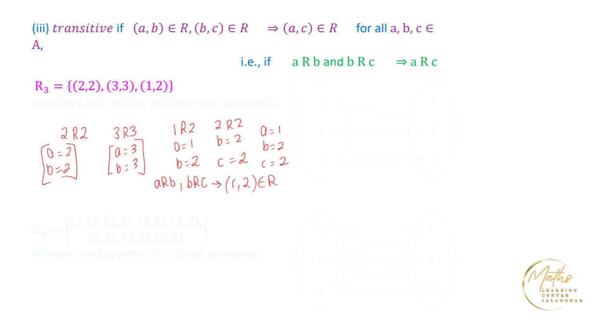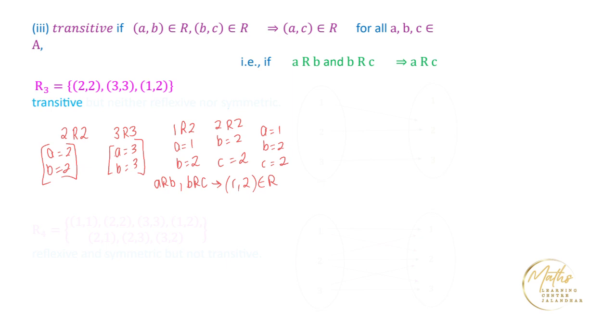If a is related to b, meaning 1 is related to 2, and b is related to c, meaning 2 is related to 2, then this implies that a is related to c. We are saying that (1, 2) belongs to R. So this relation is a transitive relation.